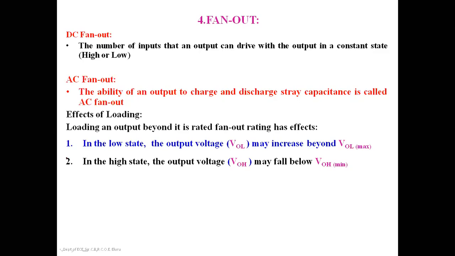Because more inputs are connected to the output of the transistor, the logic low and logic high states will be affected, which in turn changes the propagation delay of the transistor. Normally a transistor will have a propagation delay of 3 nanoseconds, which we will consider normal. But because of this loading effect, the propagation delay may increase beyond the specifications. Normally it is supposed to be 3 nanoseconds, but now it will increase to 4 nanoseconds. So when do you get the loading effect? If the fan out is connected beyond the rated fan out.